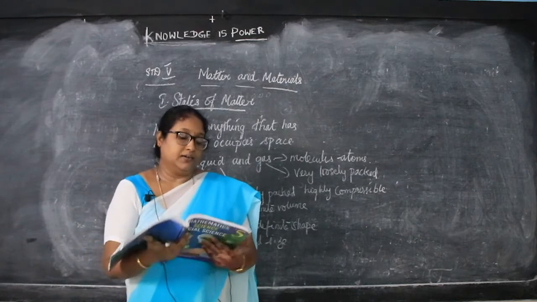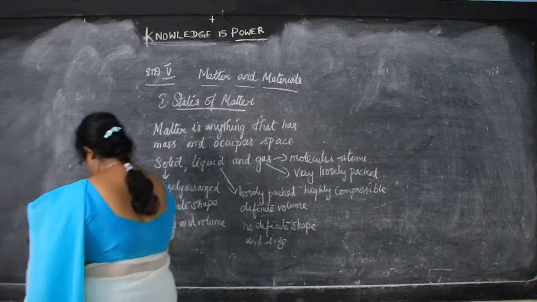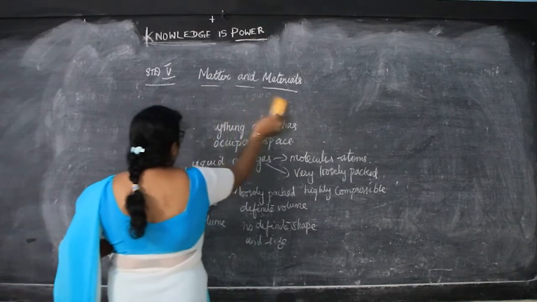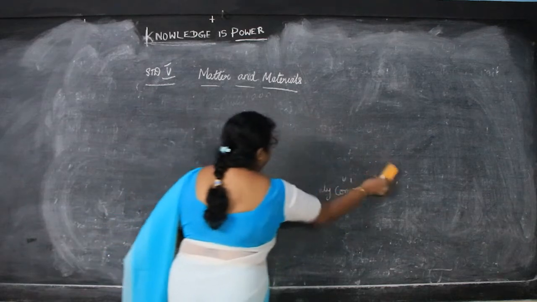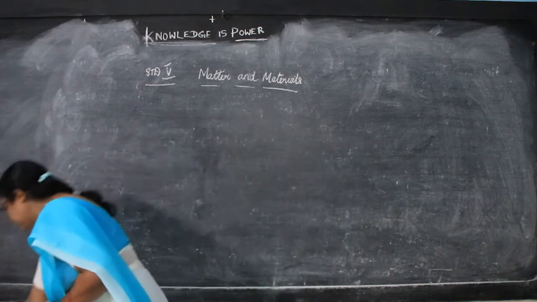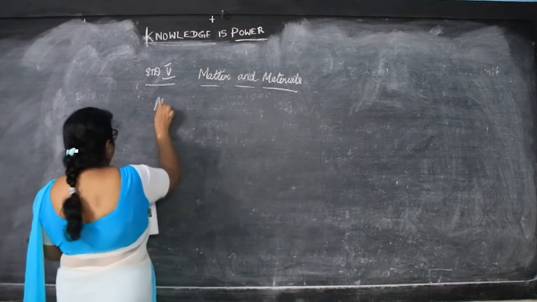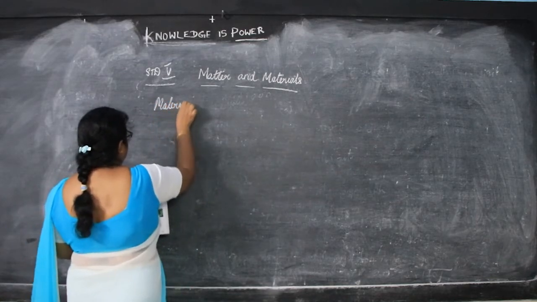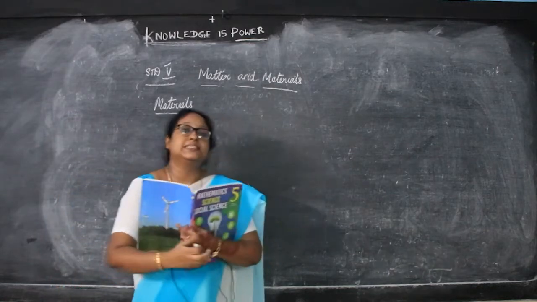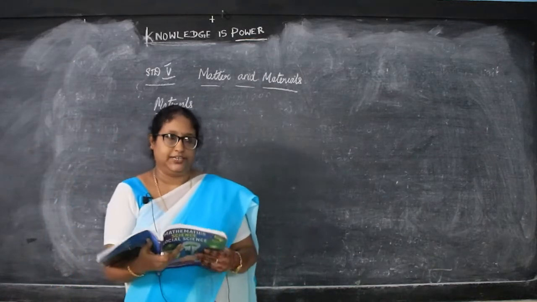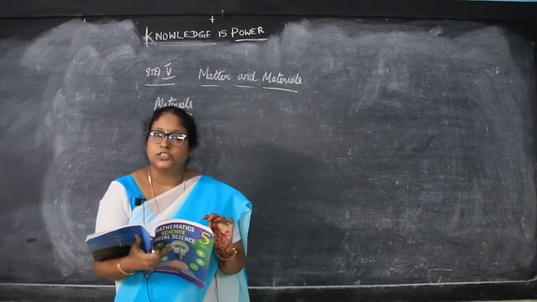Next, materials. Next we'll go to the materials. Now if you take materials, a material is a mixture of substances that constitute an object. That is, a material is a mixture of substances that constitute an object.